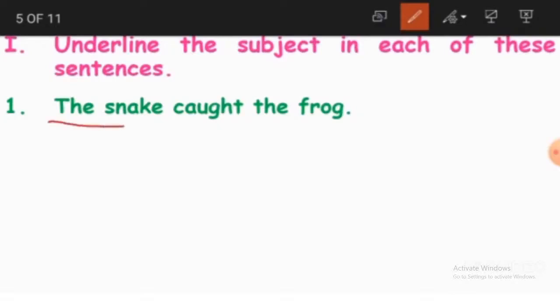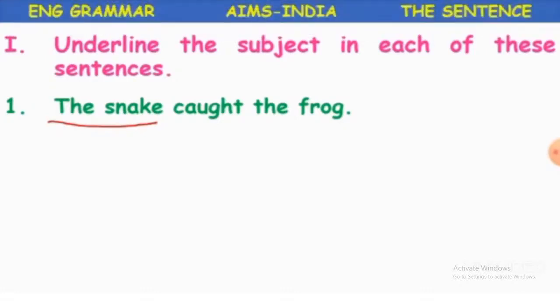We are talking about the snake. So that is why this becomes the subject. What did it do? It caught the frog. So we are talking about the snake, and that is why the snake is the subject.